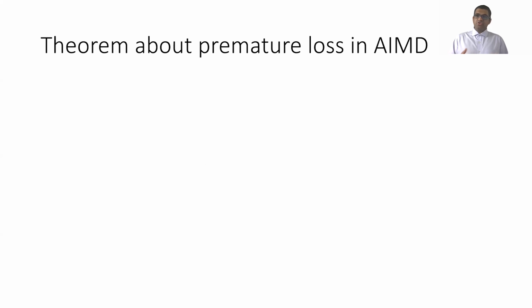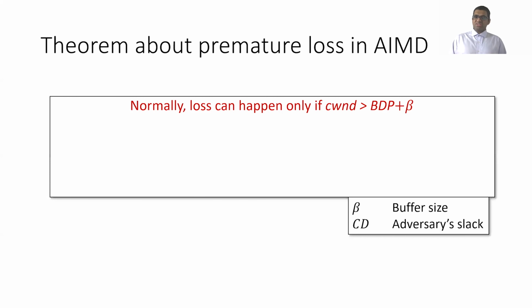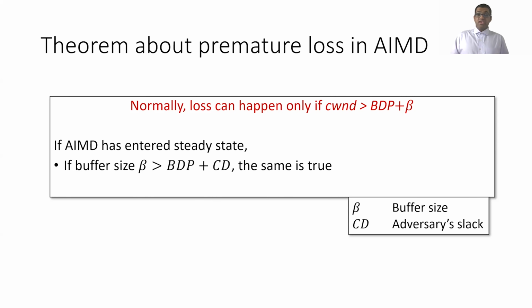And we use this technique to further understand how premature loss can happen in AIMD. So in the constant bitrate model, loss can happen only if the congestion window is greater than the BDP plus the buffer size. However, we saw in the example that loss can happen prematurely under the CCAC model. So we prove in CCAC that suppose AIMD has entered the steady state. Then if the buffer size is greater than this threshold, then the same threshold as above holds, as in loss cannot happen if the congestion window is less than or equal to the BDP plus buffer size.